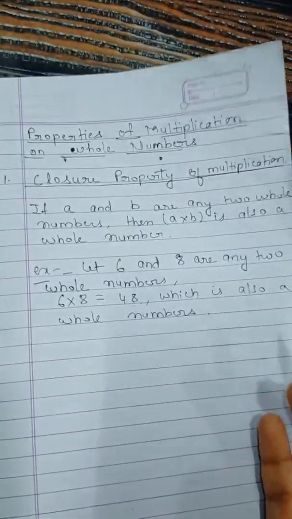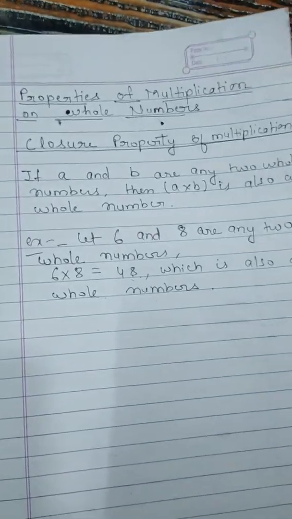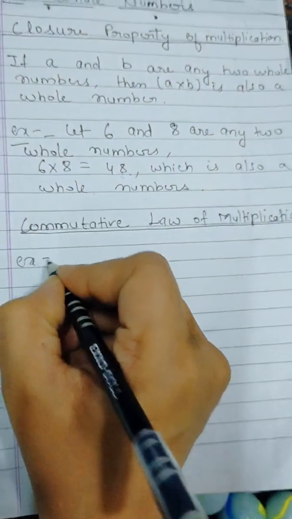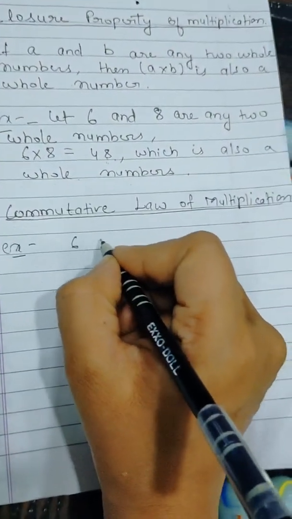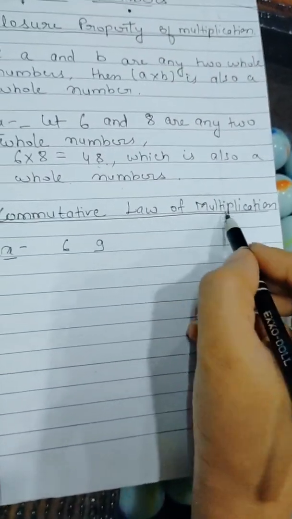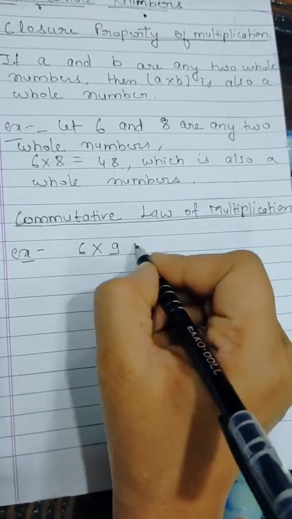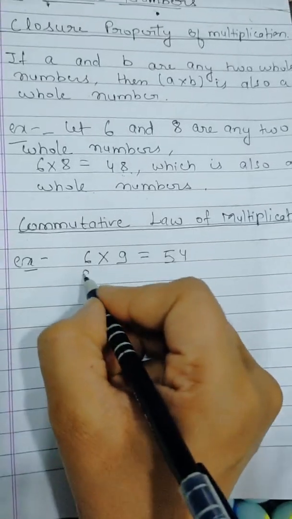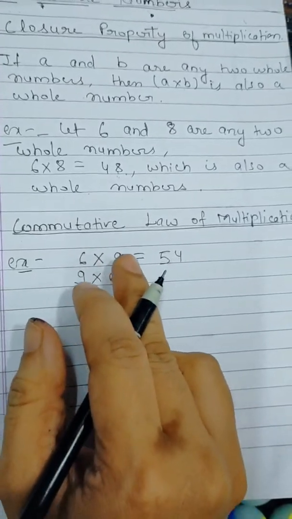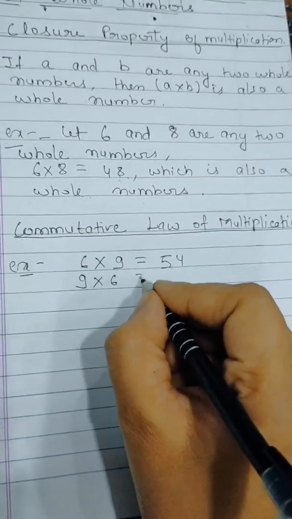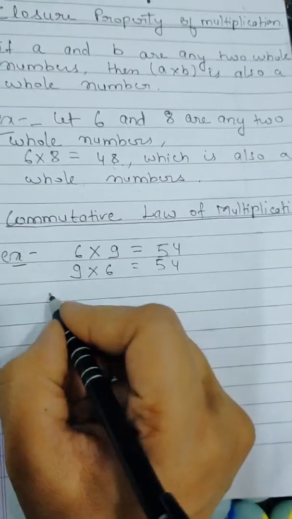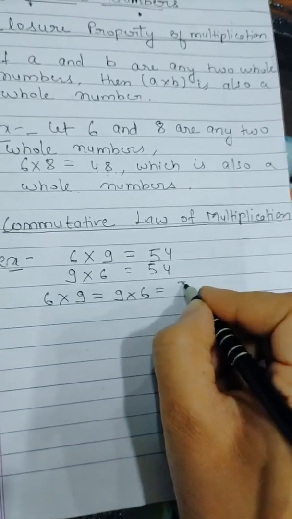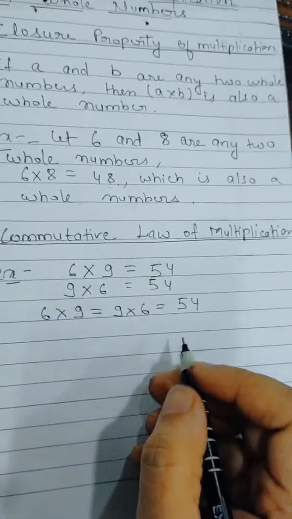Now our second property is the commutative law of multiplication. Let us understand it through an example. Just take any two whole numbers, 6 and 9. Just multiply it. 6 into 9 is 54. Now take 9 into 6. That is, we have just changed its order. And it's again 54. That means we can say 6 into 9 equals 9 into 6 equals 54. This satisfies the commutative law.